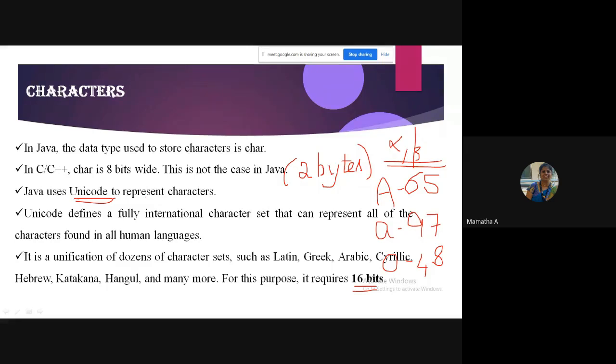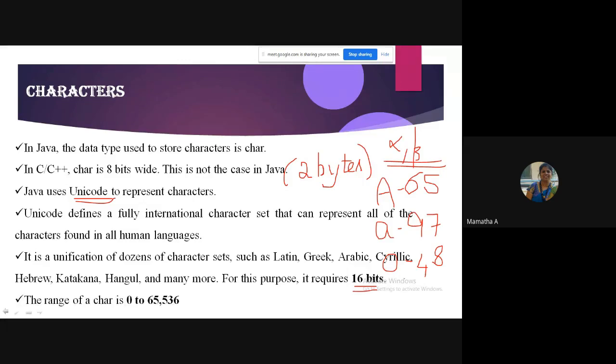Unicode defines all international character sets found in all human languages. Some examples you can give are Latin, Greek, Arabic. That's the reason it needs 16 bits.